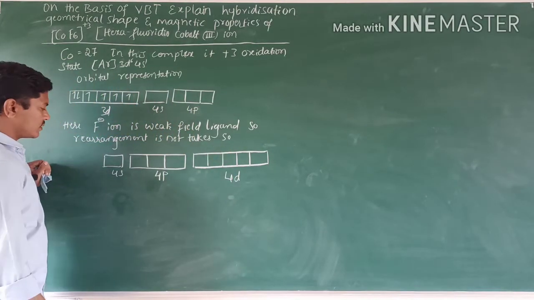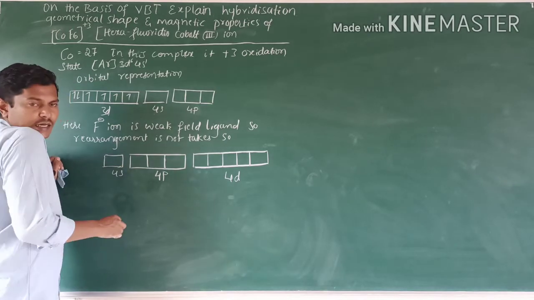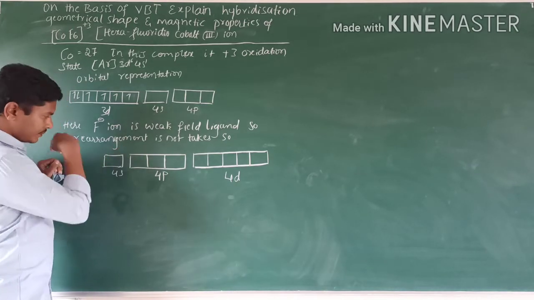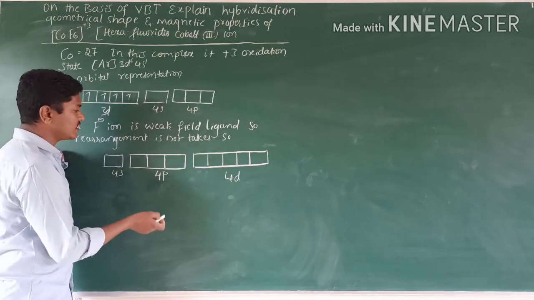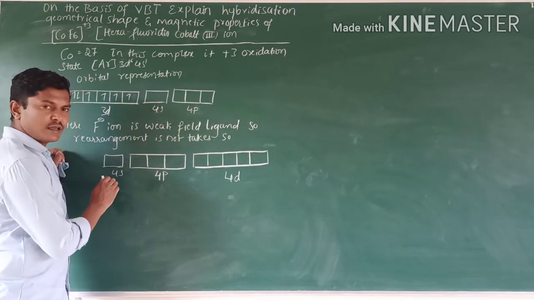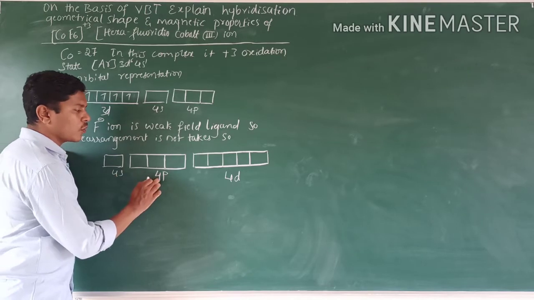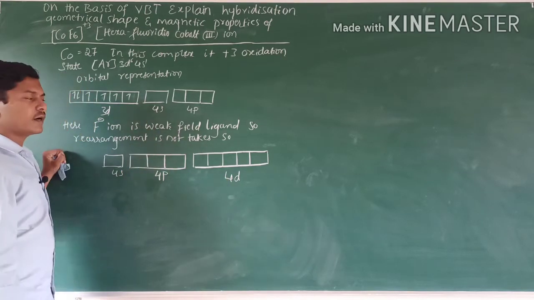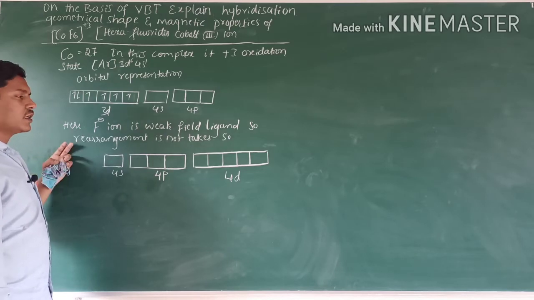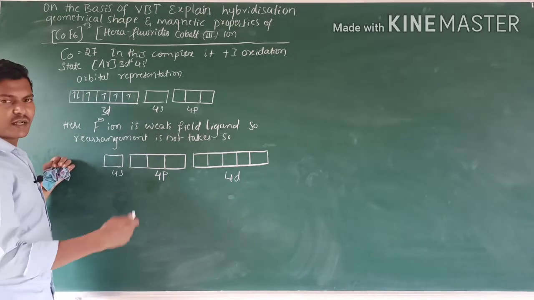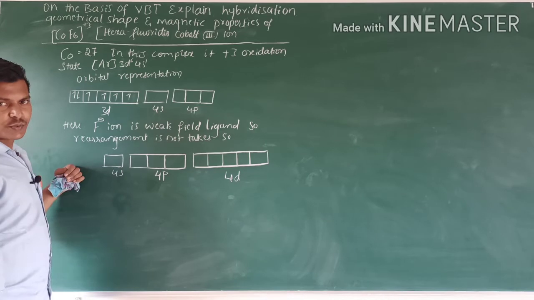Here the hybridization takes place between the 4s, 4p and 4d orbitals. Fluoride ion is a weak field ligand, so electron rearrangement does not take place. Electrons are filling according to Hund's rule.